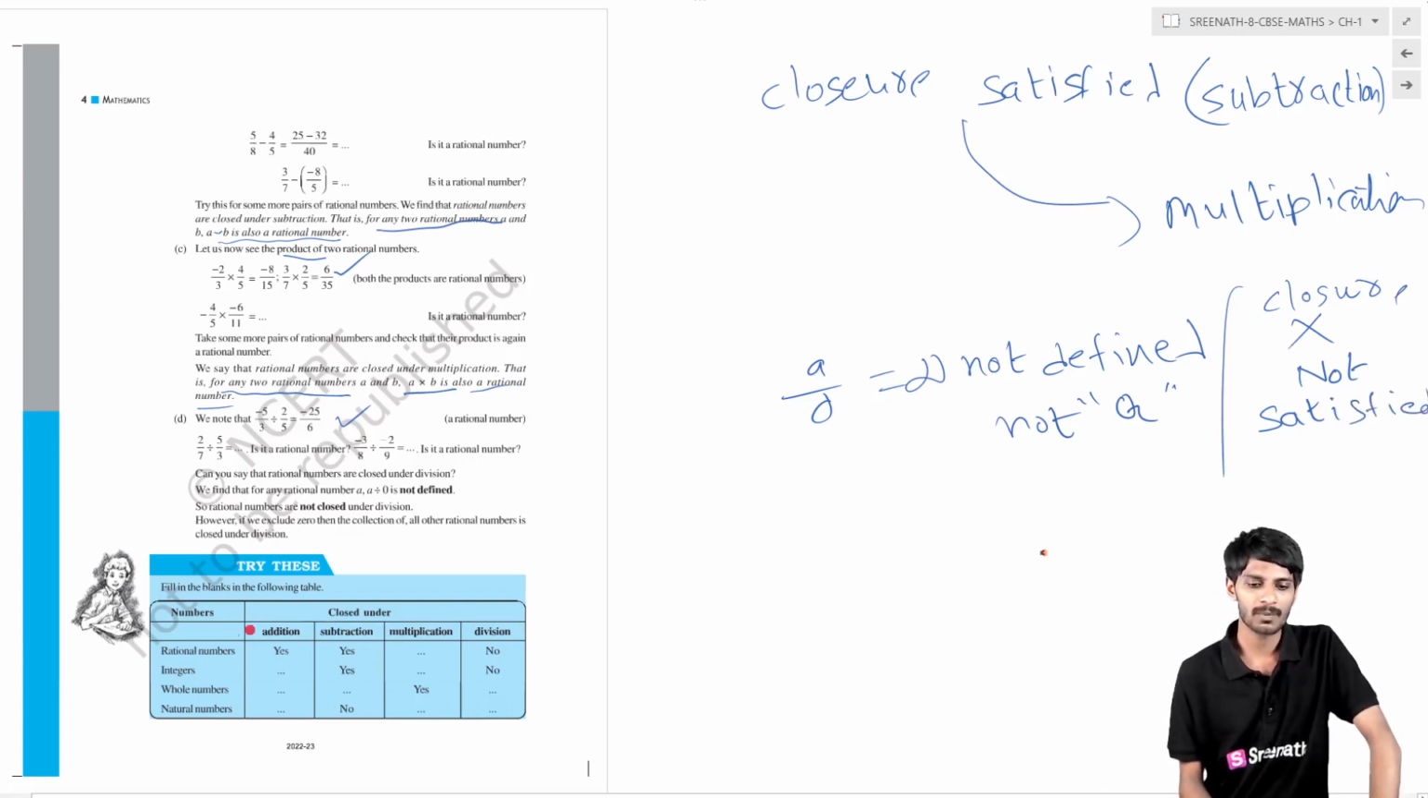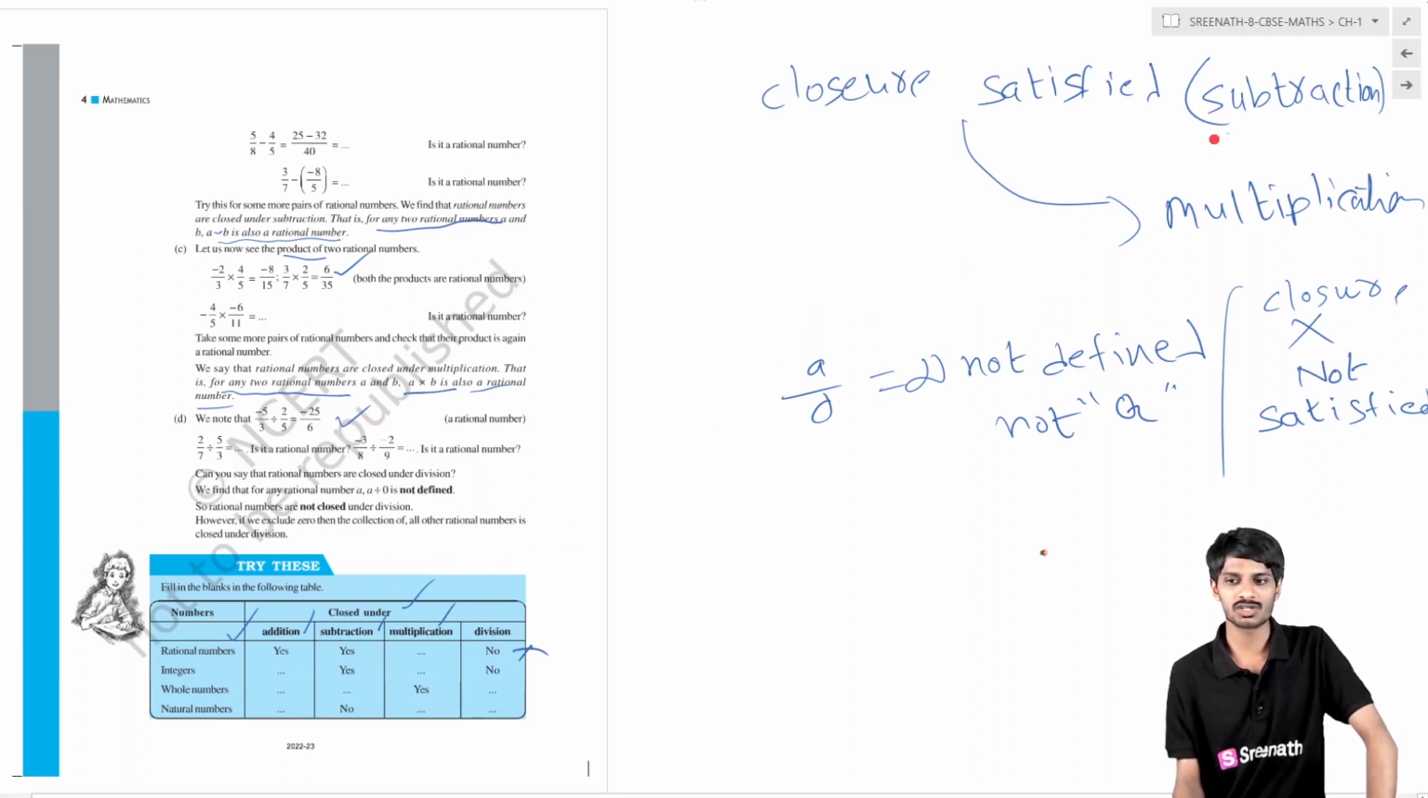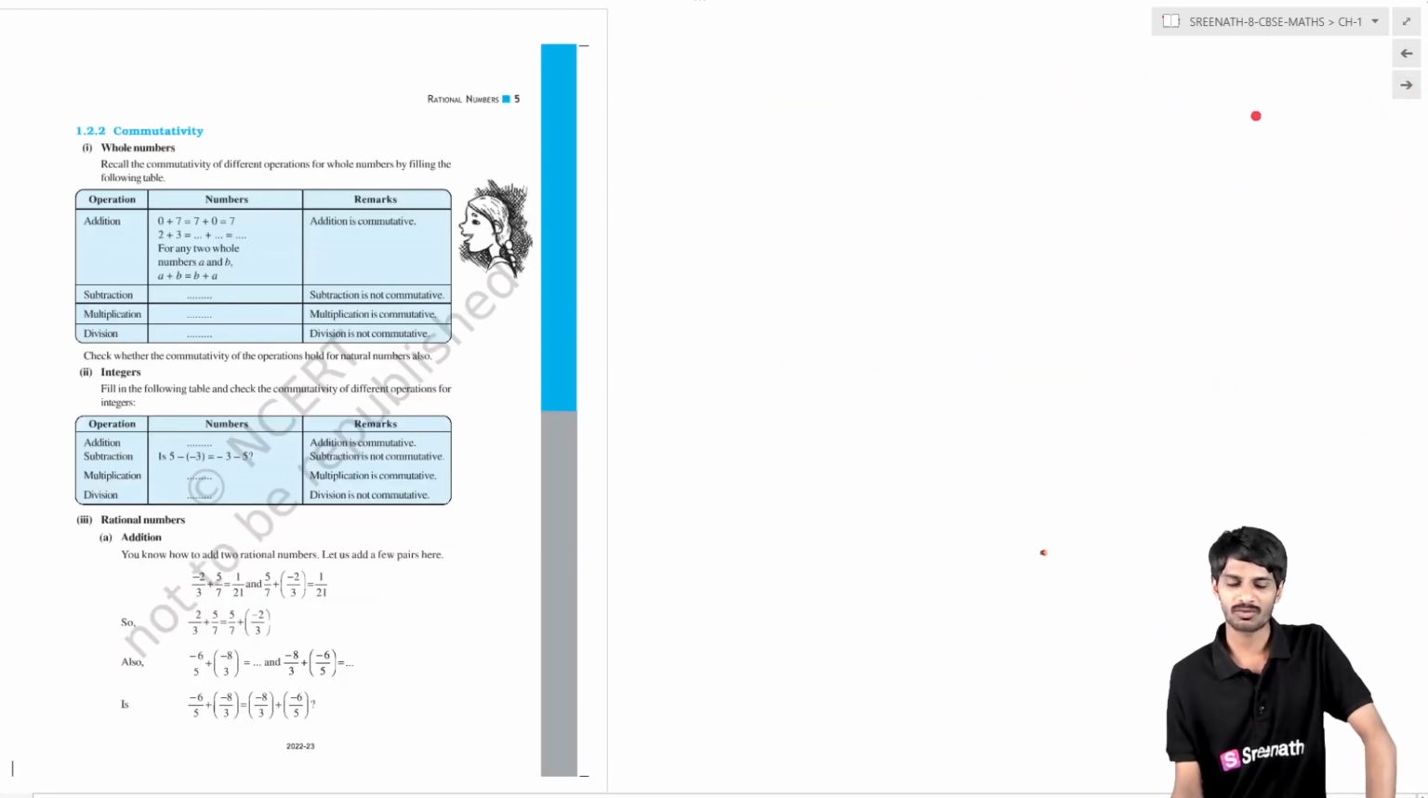So finally, rational numbers are closed under addition, subtraction, multiplication, but not under division. Under division they are not closed, which means they do not satisfy the closure property. So that's it for the closure property. Now we move to the commutative property.